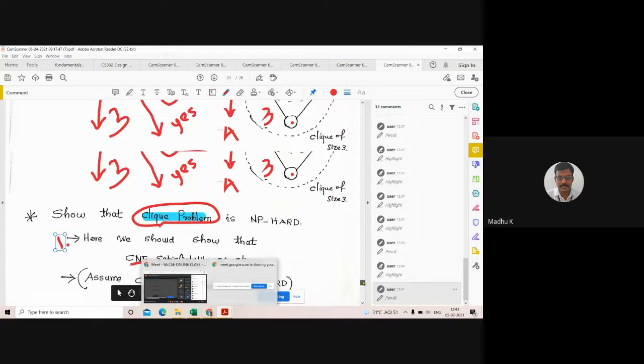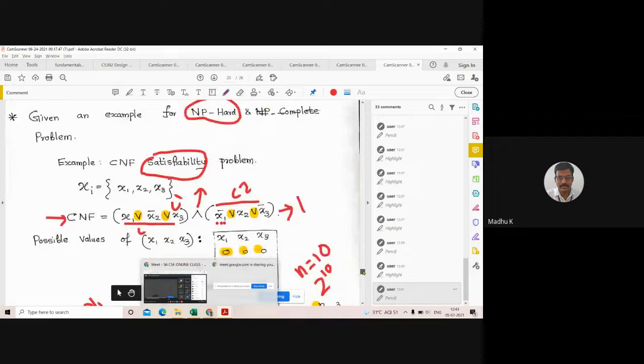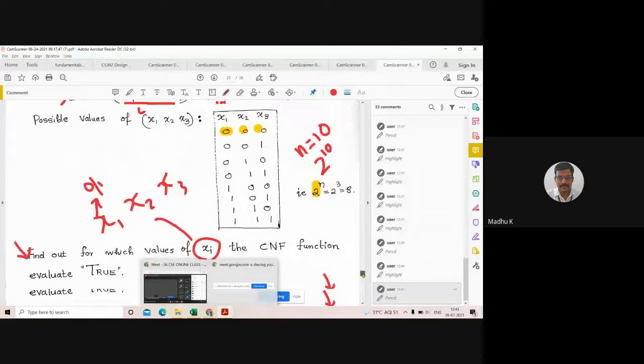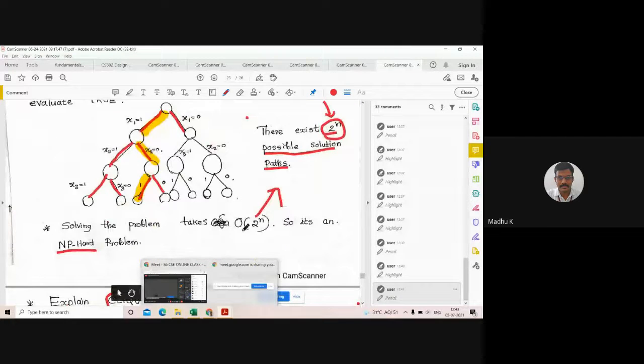In the previous class we discussed this case: give an example for NP hard, the CNF satisfiability problem. Why is CNF satisfiability an NP hard problem? Because it will take big O of 2 raised to n. As n becomes 100, it will be 2 raised to 100, so it will be a very complex problem. This is the reference problem, an NP hard problem.